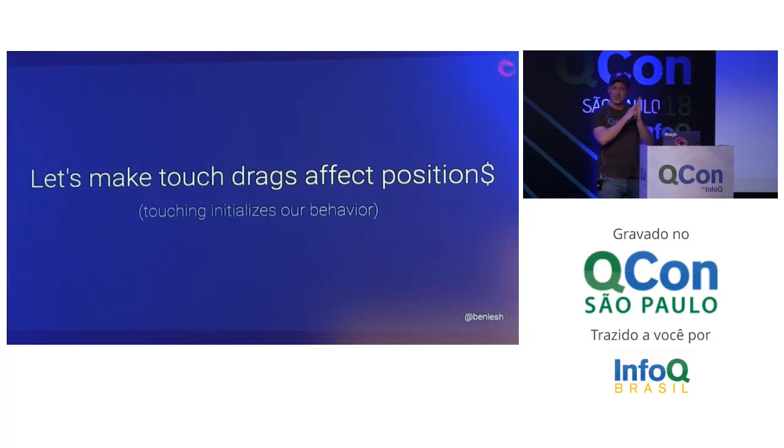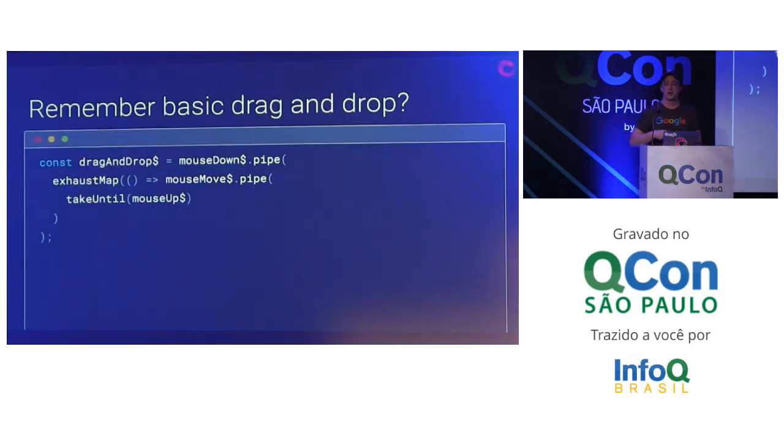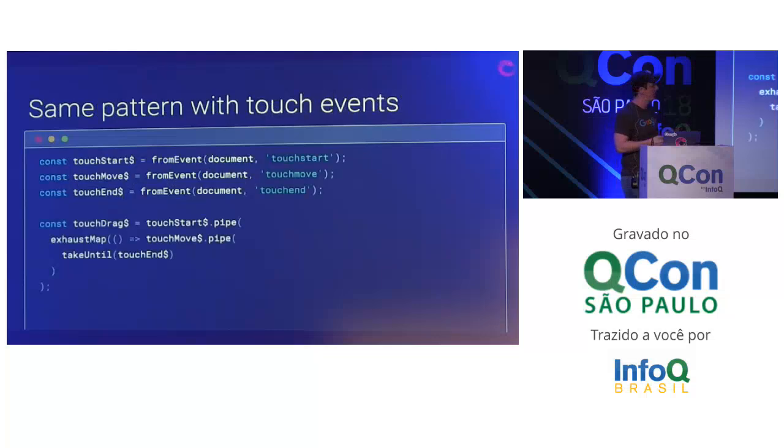Let's just make it so when we touch and drag, it will change the position of that icon. So you remember our basic drag and drop I talked about earlier, where I've got our mouse downs and we're mapping that into mouse movements until someone does a mouse up and subscribing to the movements. This same pattern works for touch as well.